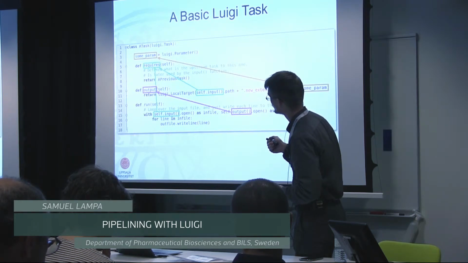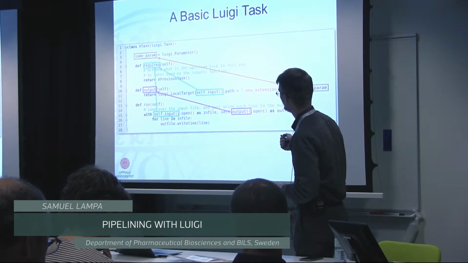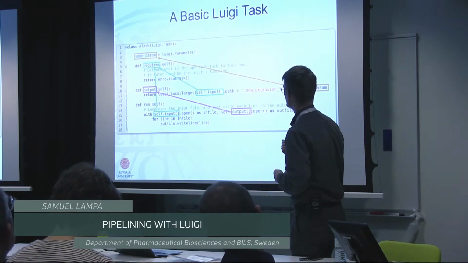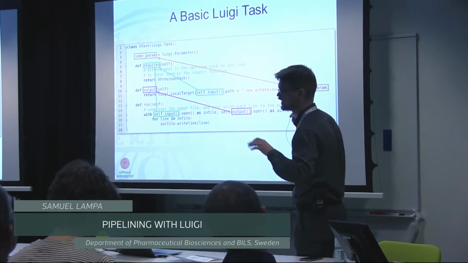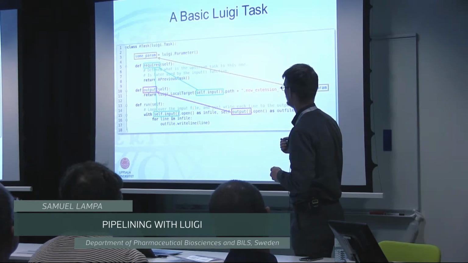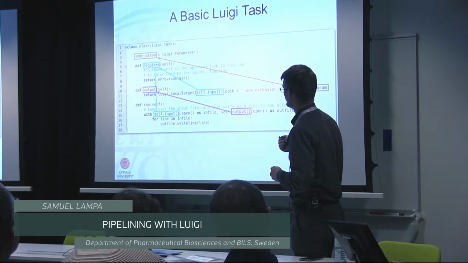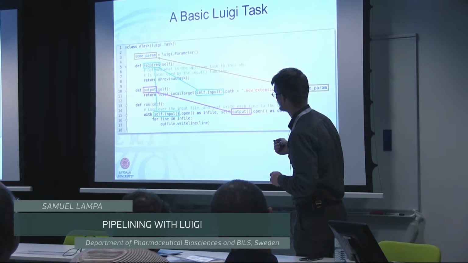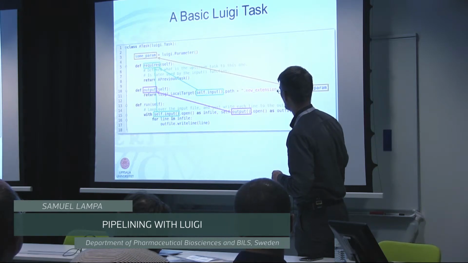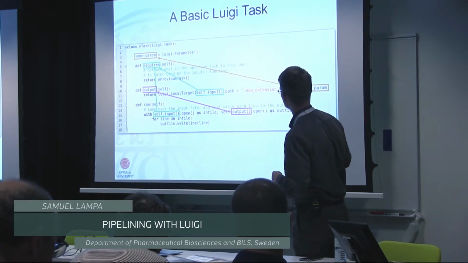So the output function, but of that previous task. Then we get what that output function returns. And that is a type of file object when we're running the command line interface. And then we get the path of that. So here we are also returning a file object. It's called local target in Luigi. And we're creating the file path that it should be stored in.